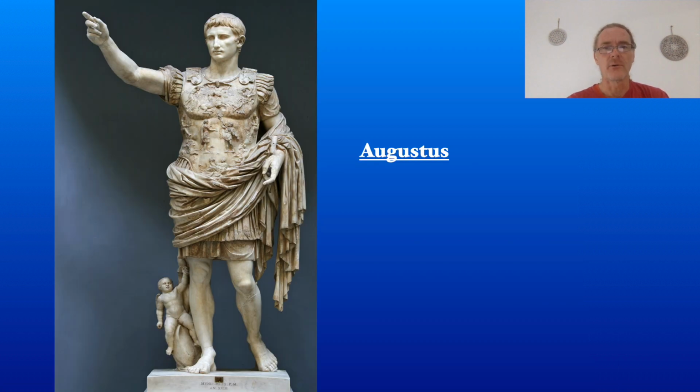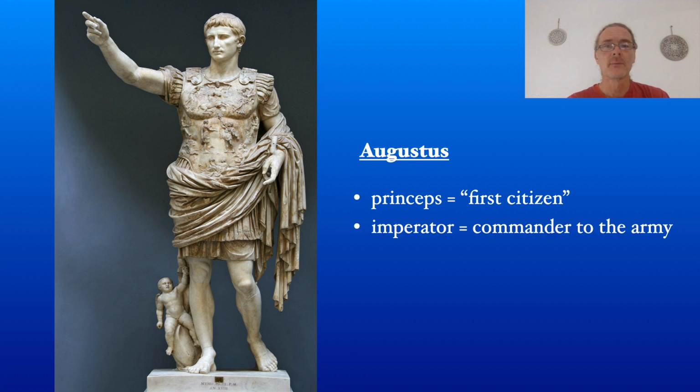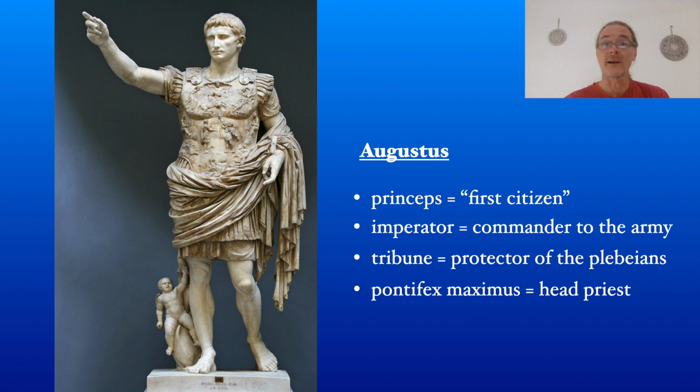He was imperator, head of the army, princeps, first citizen, tribune, the protector of the plebeians, and pontifex maximus, chief priest of the Roman religion, among other things. Basically, the Romans liked to pretend that they were still a republic, even though they knew better.